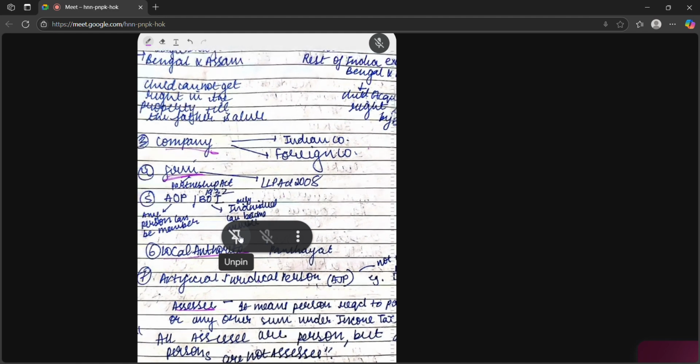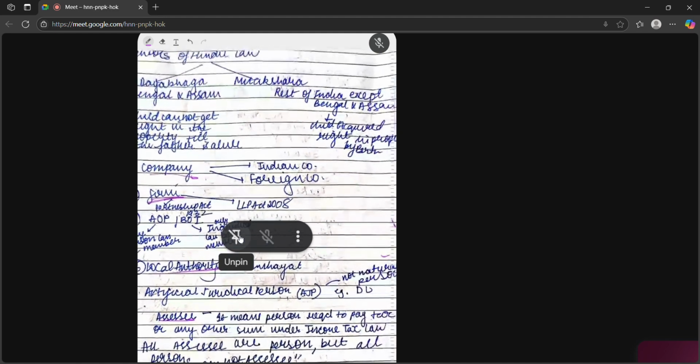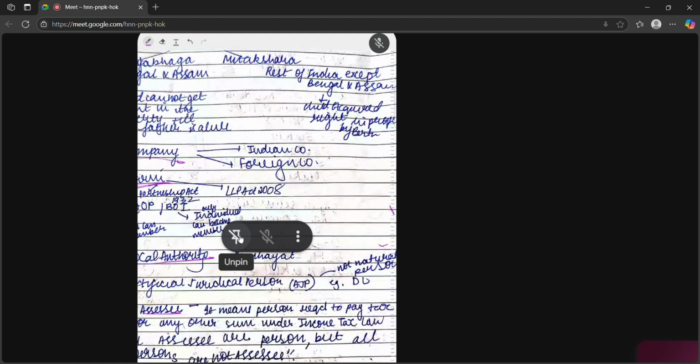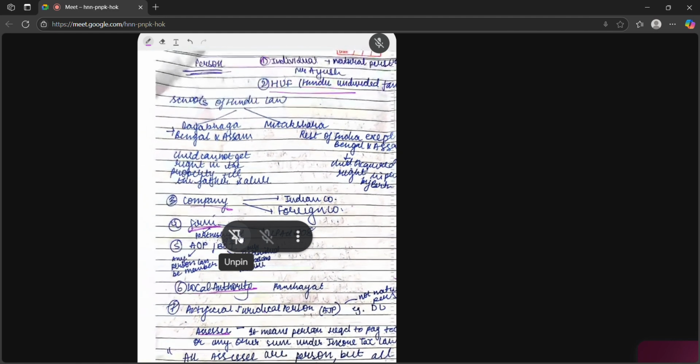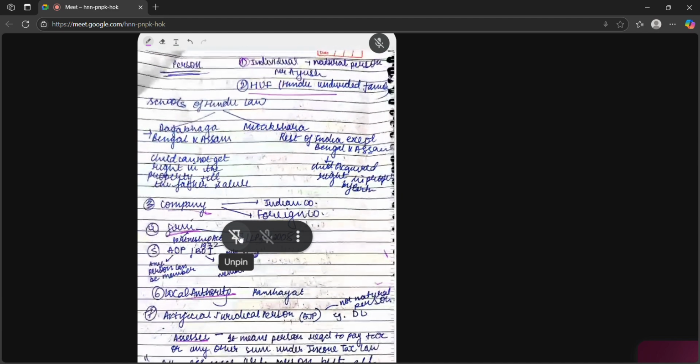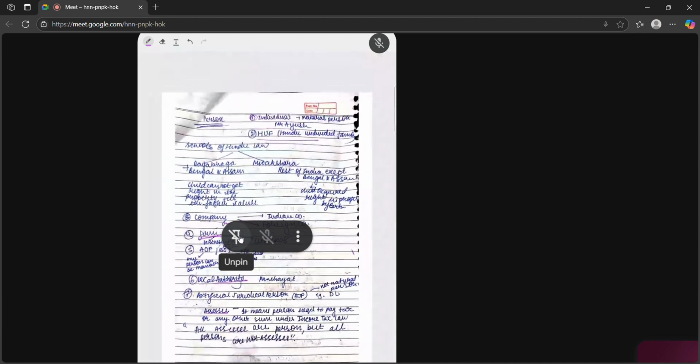Then meaning of assessee. It means a person required to pay tax or any other sum under income tax law. First we have to understand this point, which is very important: all assessees are persons, but all persons are not assessees. Like we have studied in the definition of individual, anyone who is a natural person is an individual.